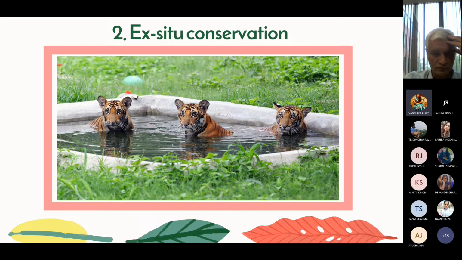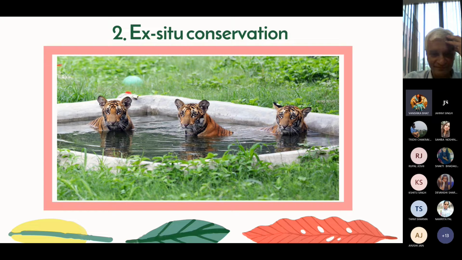Then there are more than 1,500 botanical gardens in the world containing more than 80,000 species. There are more than 800 zoos around the world with about 3,000 species of mammals, birds, reptiles, and amphibians. In India, we have many gene banks.